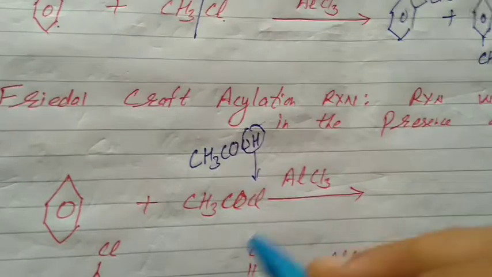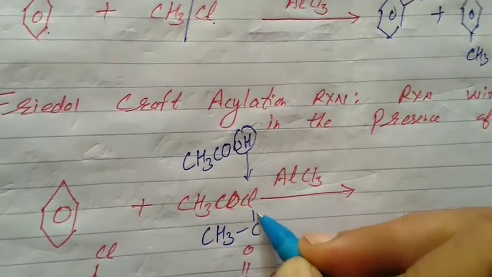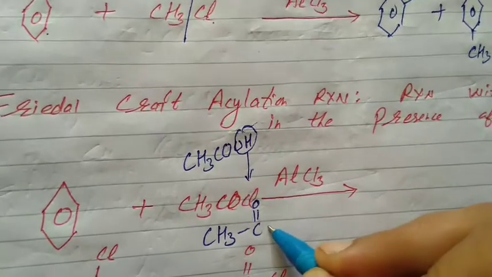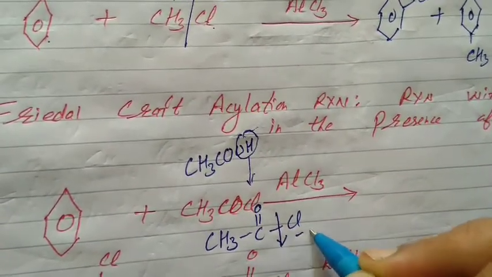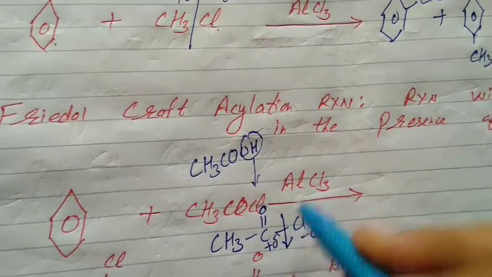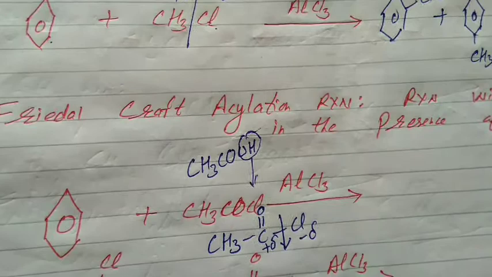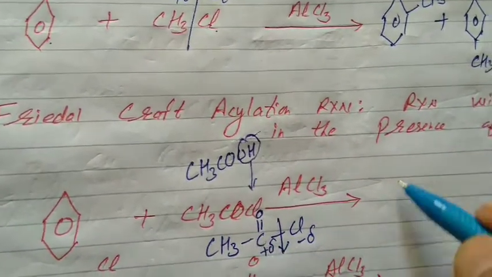Students, in acid halides, what will happen? In an acylation reaction, the carbonyl carbon halogen bond always breaks. It is clear, halogen is electronegative. The carbonyl carbon will acquire partial positive charge. Now it is clear, it is the electrophile. But in the electrophile, the active site is the carbonyl carbon.